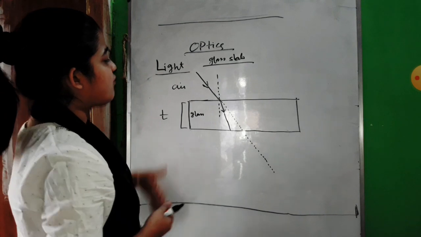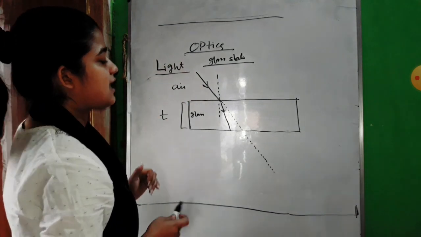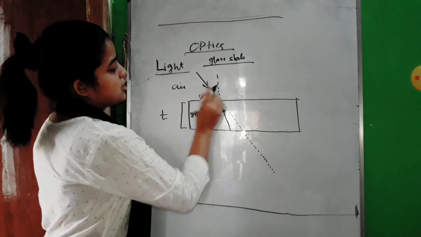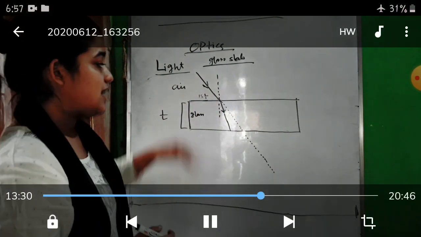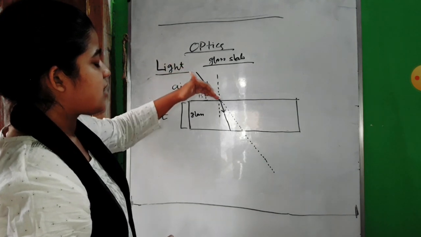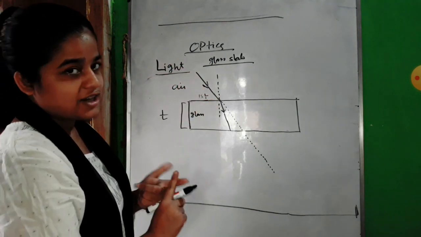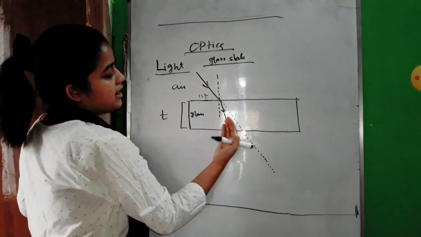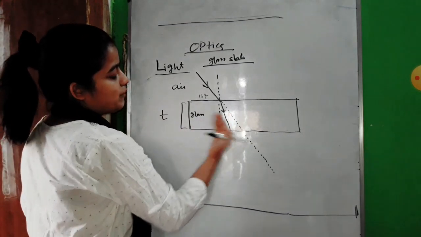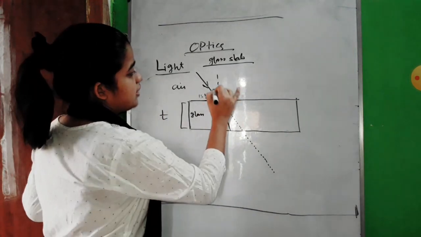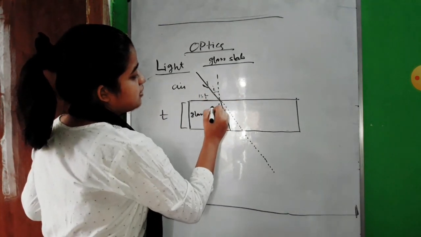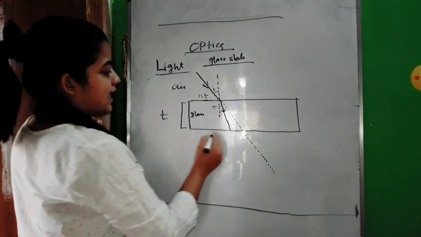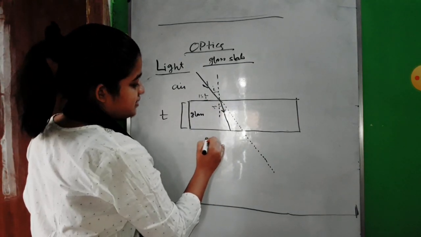incident ray, when the incident ray falls on this glass slab, it suffers some refraction from the first surface. So if this is the first surface, then from this first surface this light ray is suffering refraction number 1. While it is coming from rarer to denser, the ray comes towards the normal of the surface. So it was your incident ray, now it is your refracted ray, and the angle of refraction is like this. Again at this second surface,